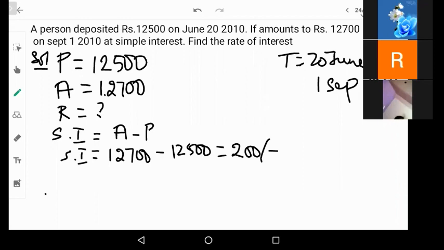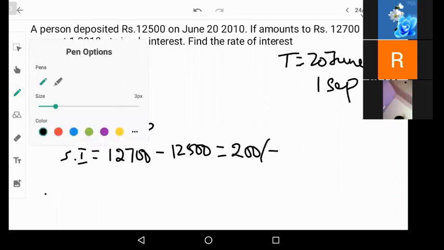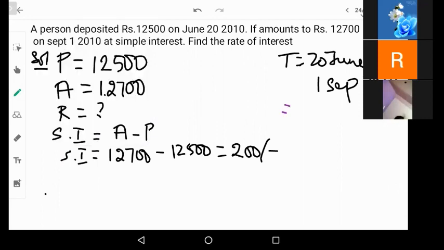Now let us calculate the time here on the other side. So June will be 30 days. So 30 minus 20, 10 days in June.